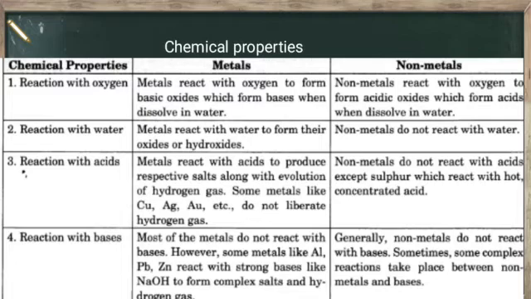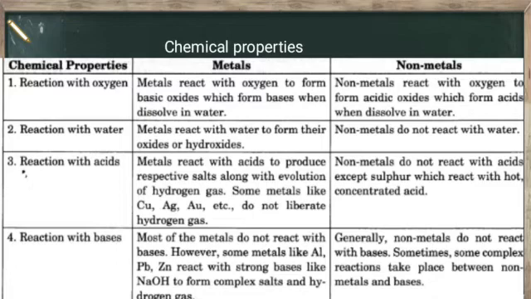And its reaction will be metal plus base gives salt plus hydrogen gas. And in non-metals, generally non-metals do not react with bases. Sometimes some complex reactions take place between non-metals and bases. So it's an important topic, revise it again and again.